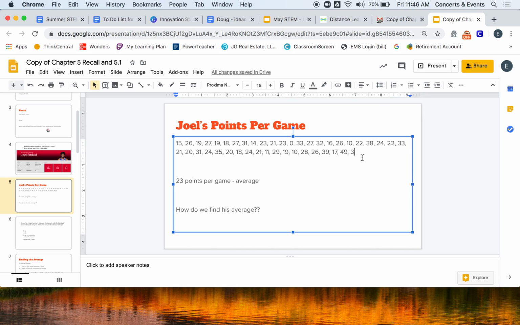So if he had a couple games where he had really great games and he scored 50 points and he scored 36 points and he scored 39 points and he scored 42 points and he scored 37 points, those games would bring his average up. That 23 would get bumped up a little bit because these scores were so good. If he has a couple bad games, then that would bring his average back down. So again, I can see on this second to last game right here before the season ended that he scored 49 points. That was an amazing game. That's way above his average. That means he played stellar that day.